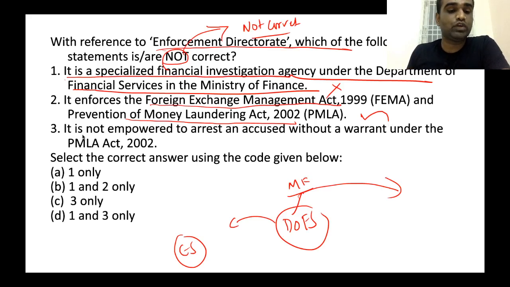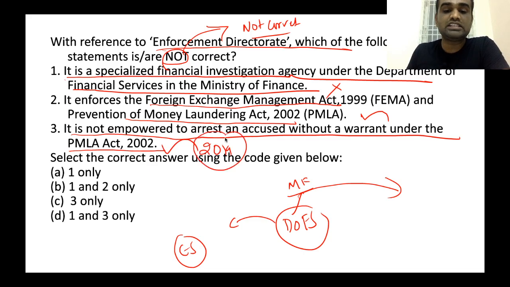Now, let's take a look at the third statement. The third statement says that it is not empowered to arrest an accused without a warrant under the Prevention of Money Laundering Act 2002. Before this particular amendment, this statement was correct. Since this amendment was passed, this statement is currently wrong. So, what is the answer? The answer is D, 1 and 3 only.